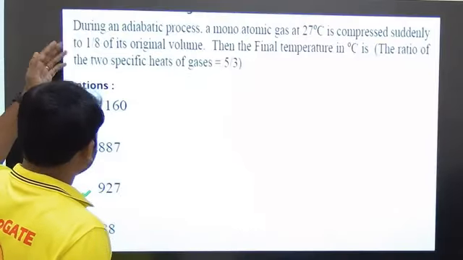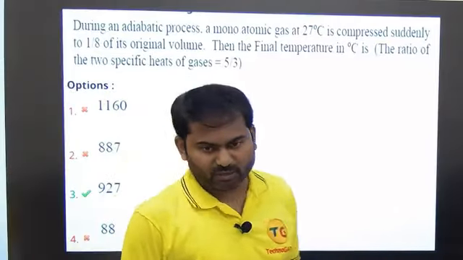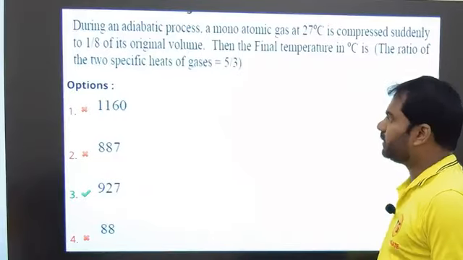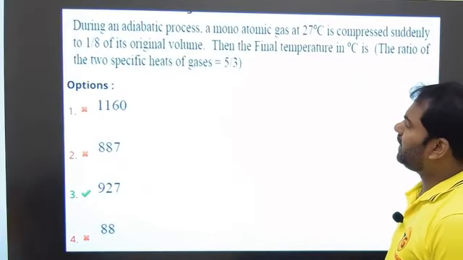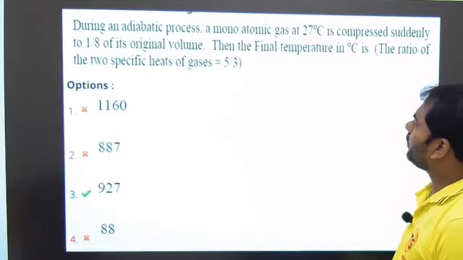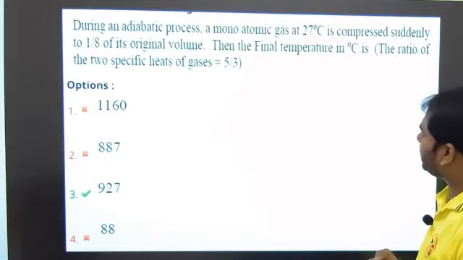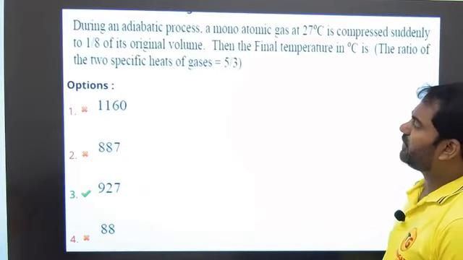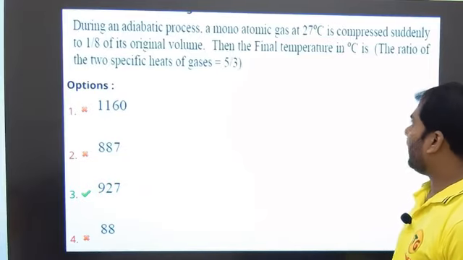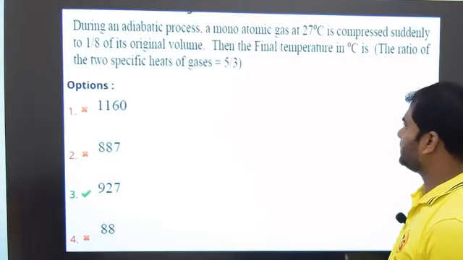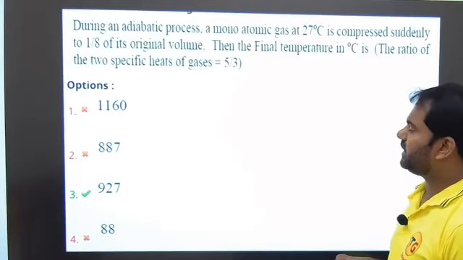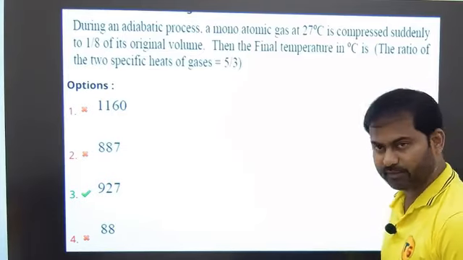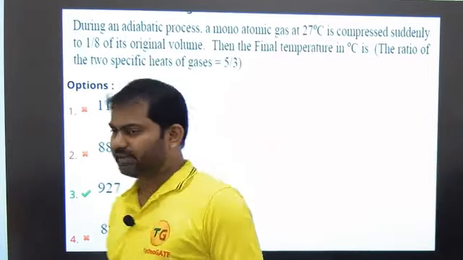62nd question, again it's from thermodynamics. It is given here that during an adiabatic process, a monoatomic gas at 27 degrees centigrade is compressed suddenly to 1/8 of its original volume. Then the final temperature in centigrade is, the ratio of two specific heats of gases is equal to 5/3. Okay, so let me take the data given in the question.